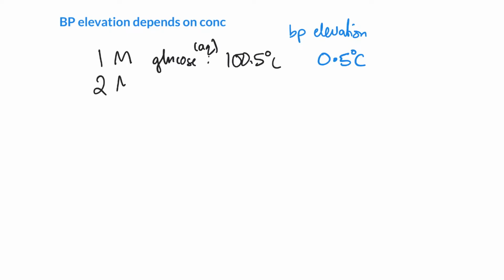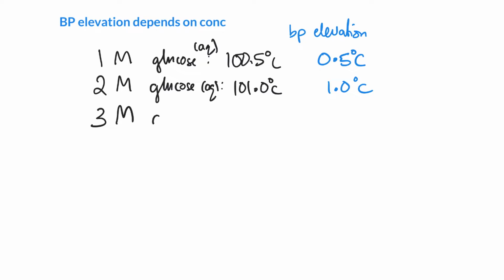You might guess what happens with 2 molar glucose. And 2 molar glucose, again, if it's dissolved in water, boils at 101 degrees C. So that is an elevation of 1 degree above its normal boiling point. You can guess the pattern, I'm guessing. If it was 3 molar in glucose, it would boil at, can you guess?